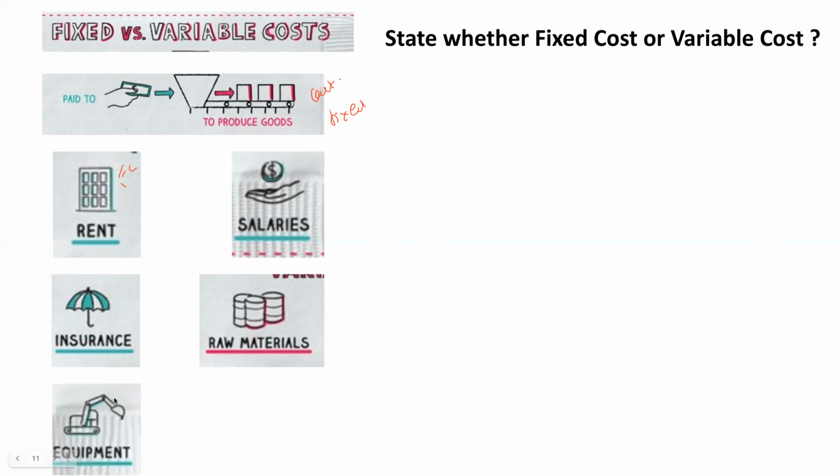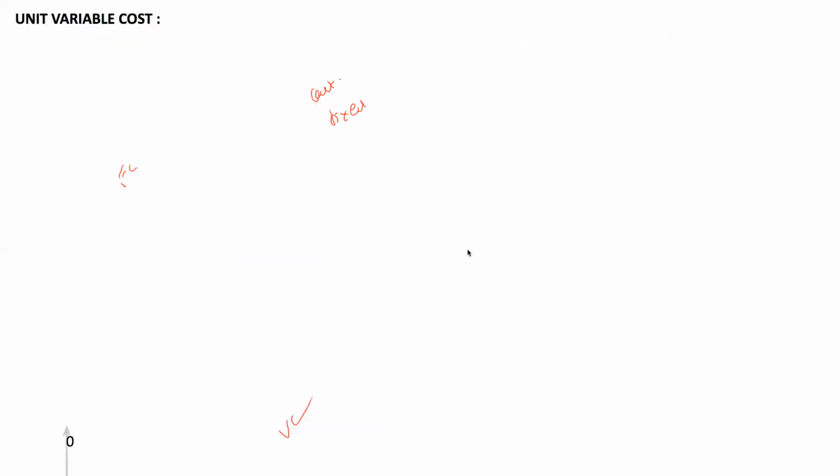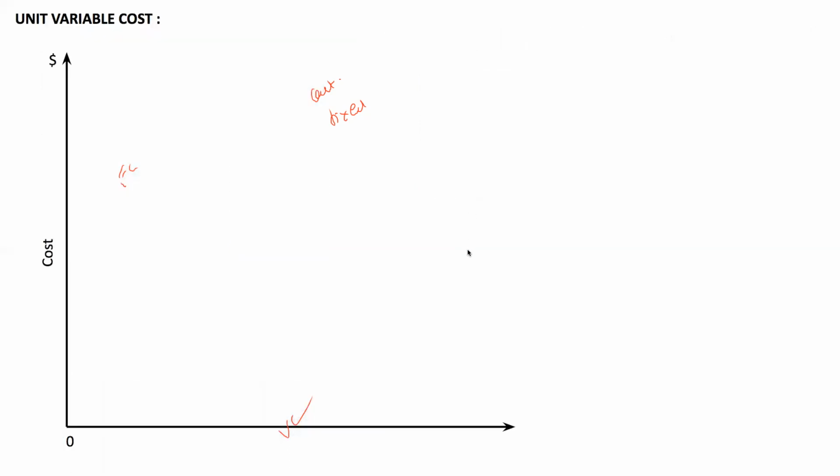Equipment, fixed costs. Hourly wages, variable costs. Shipping costs would always be dependent upon the number of items you ship. Variable cost. So unit variable costs would always remain fixed. However, total variable cost will increase or decrease as per production.